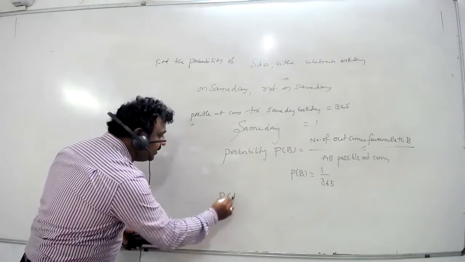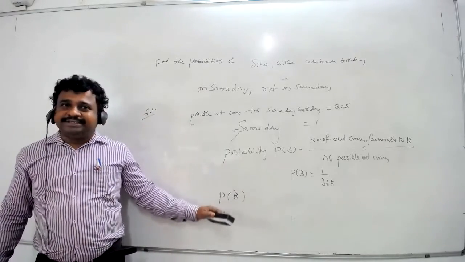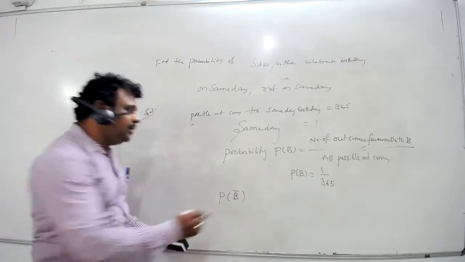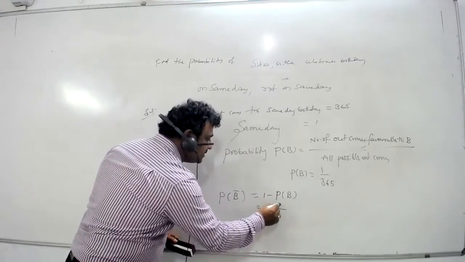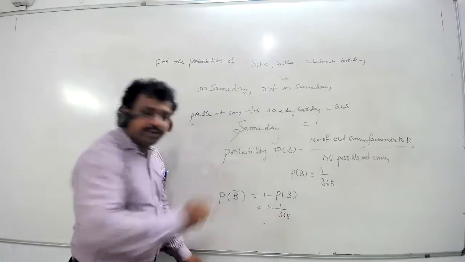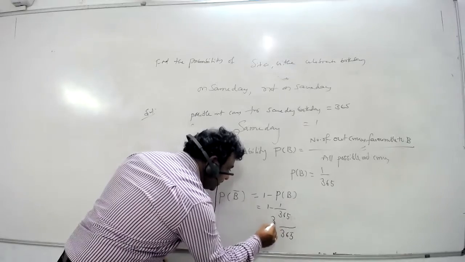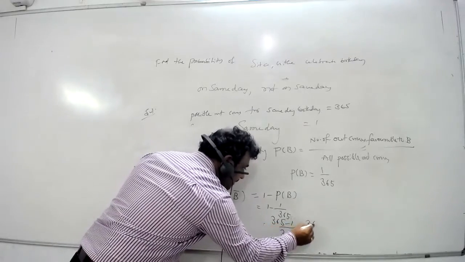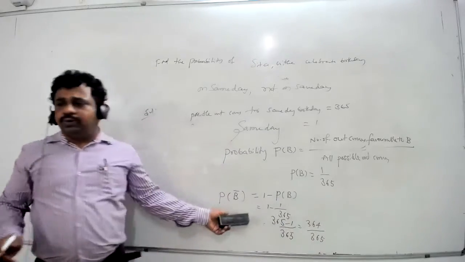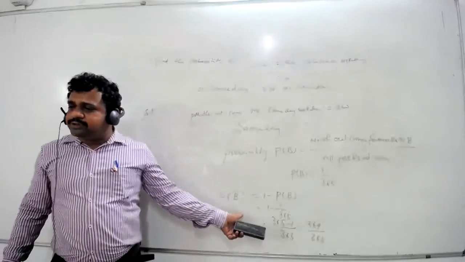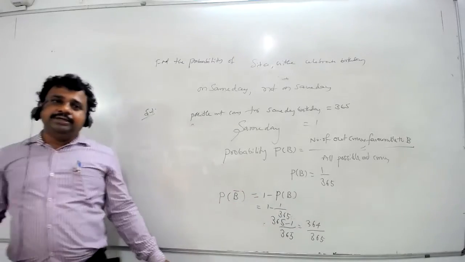Now let us find the probability that they celebrate birthday not on the same day. That is nothing but P of B bar, because same day and not same day are complementary events. So P of B bar equals 1 minus P of B, 1 minus 1 by 365. Take LCM 365, 365 minus 1, that is 364 by 365. Students, you can also do it another way. The number of favorable outcomes to not the same day is 364, so that is 364 by 365.